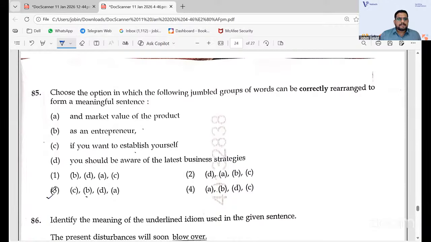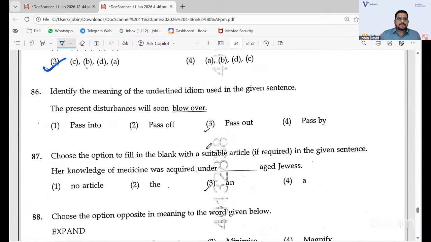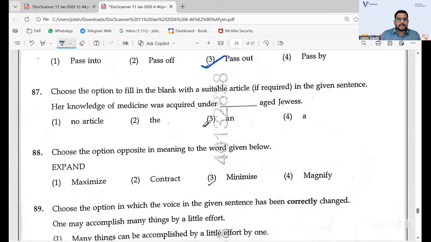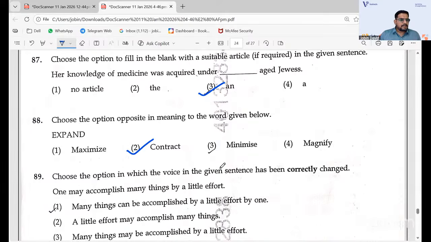85 is 3 that you have. 86 is pass out. Blowover means pass out. 86 is 3. And then 87 is 3 again, and under aged GS. And 88 is having 2 as the answer. Expand means contract. So 88, 2 is the answer.